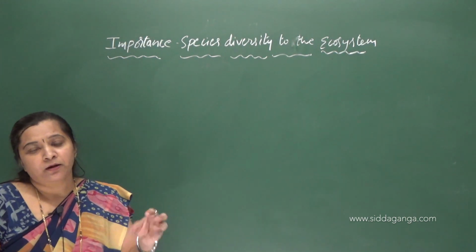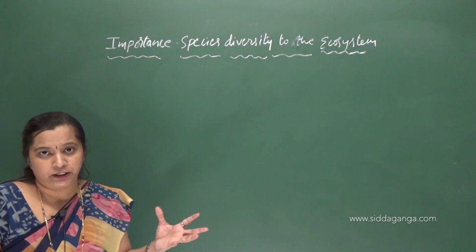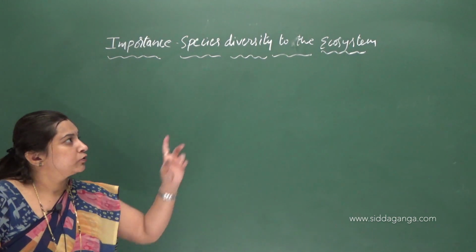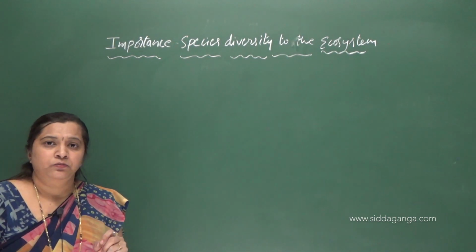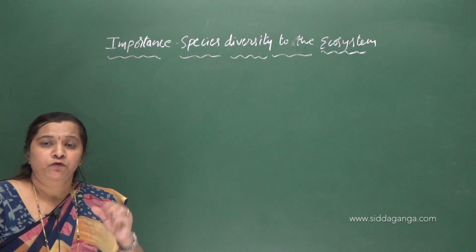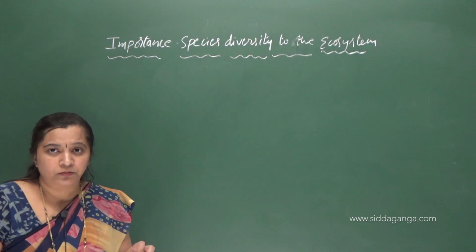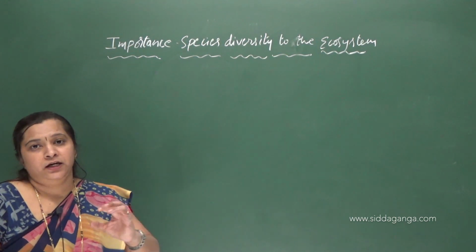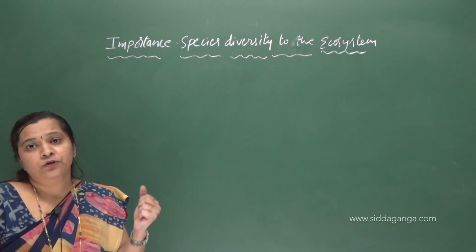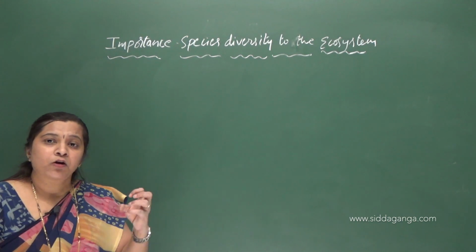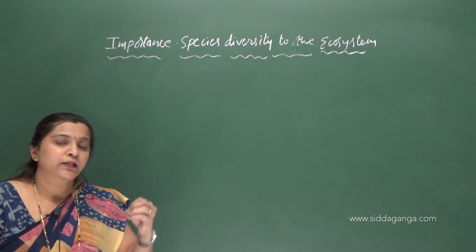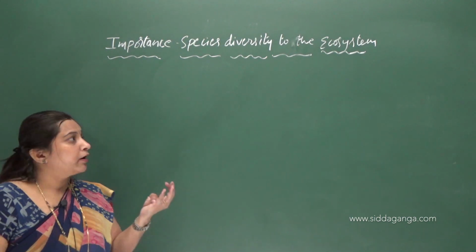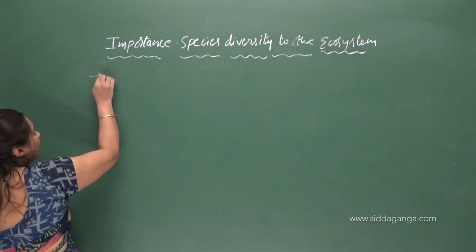Okay, so the number of species present in a community really matters to the functioning of the ecosystem. So for the proper, normal functioning of an ecosystem, a rich biodiversity is needed. It requires a richer biodiversity, because rich biodiversity is important for stability.